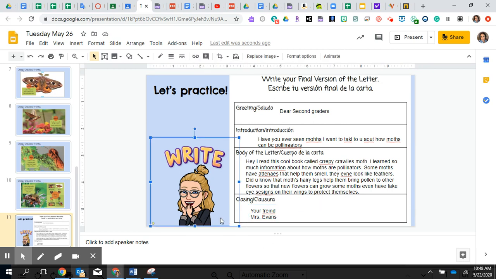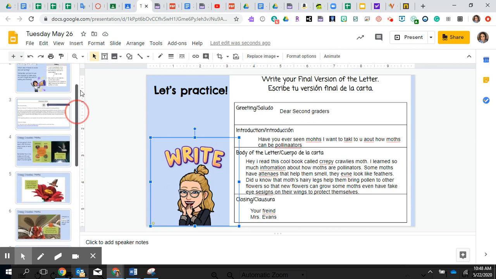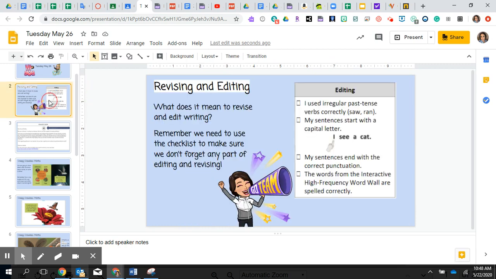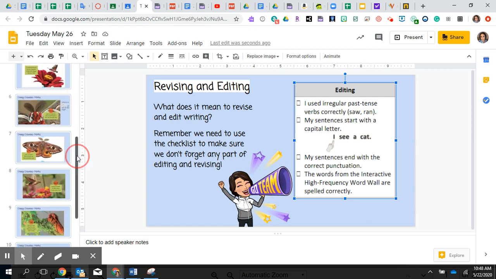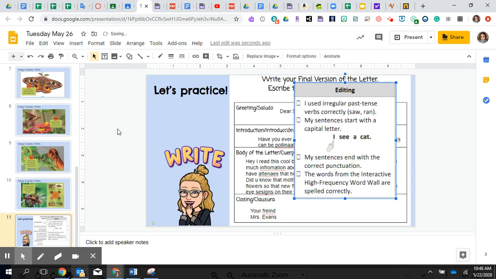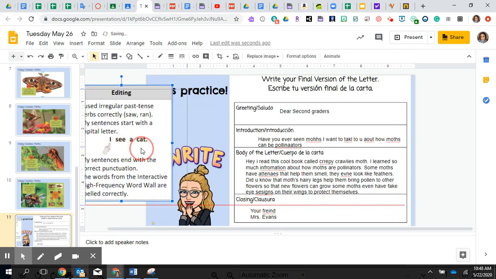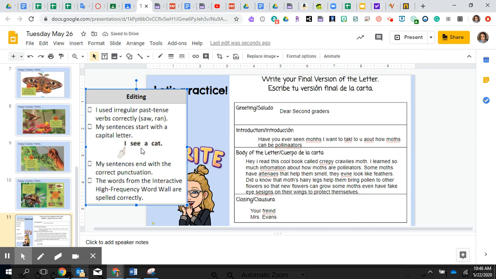So I'm going to go and read it back. I have Dear second graders, and I'm going to use my checklist. Let me bring over my checklist. I'm going to make a copy of it and bring it down because I want to make sure that I wrote my letter correctly. I can't just send you a letter when I don't know if I did it the right way.